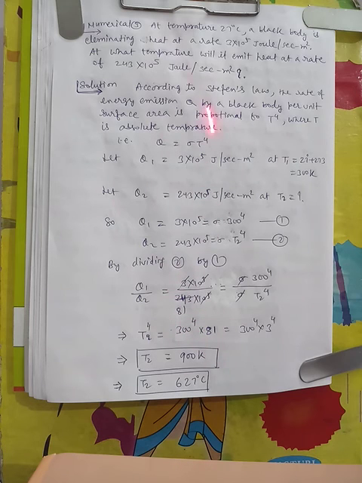So in this way we can find out the temperature of the body. If at one temperature we know the heat emission rate, then at any other temperature we can find the heat emission rate, or if the heat emission rate is known, then we can find the temperature of the body. So this is our radiation, and our heat transfer chapter is over here.